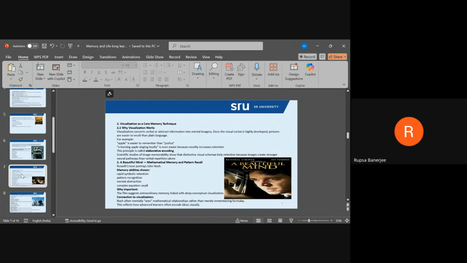Pattern recognition in memory studies refers to the brain's ability to identify, organize, and interpret information by detecting regularities, similarities, or structures in what we see, hear, or experience. For example, when we encounter new information, the brain does not treat it as completely new every time. Instead, it compares it with stored memories and looks for familiar patterns.